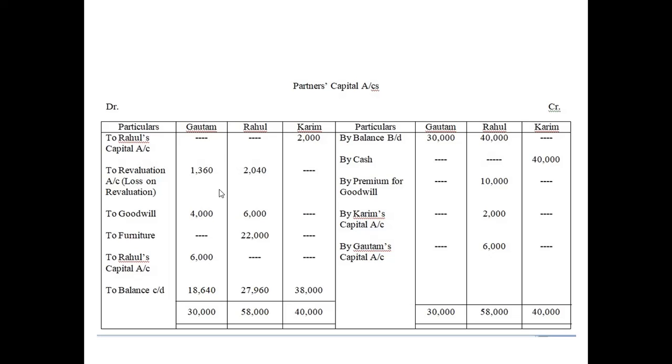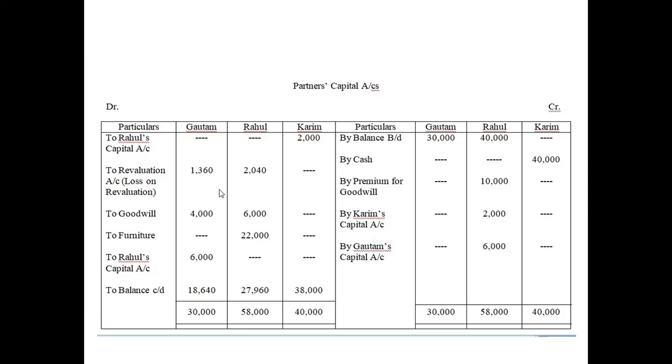Because in that question, the amount of existing goodwill was given and the new goodwill was also given. But in this question, the amount of new goodwill is not mentioned, by how much the goodwill is increasing, isn't it? It is not mentioned here. So that is why we will not do this kind of adjustment. So directly we will write off here.